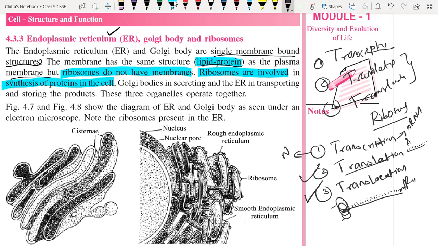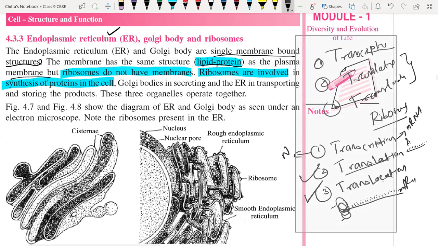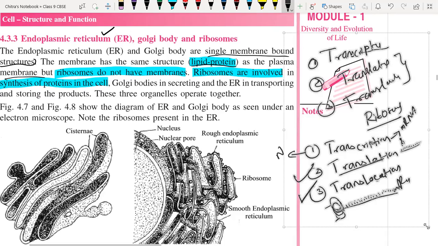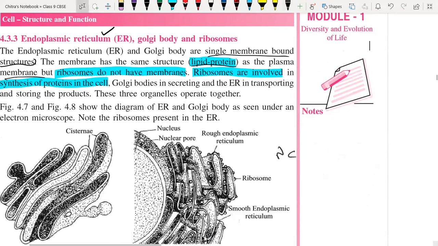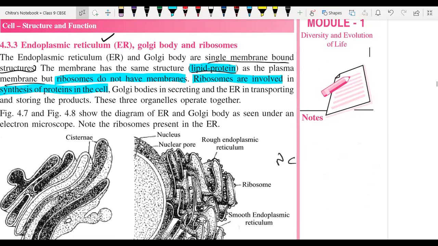Sir, can you once repeat? Translation, sir. Could you repeat from the starting? I didn't understand anything. Okay, see, this is the second point and the very third point. Let me draw the diagram for that. Wait a second, I'm just moving the screen.